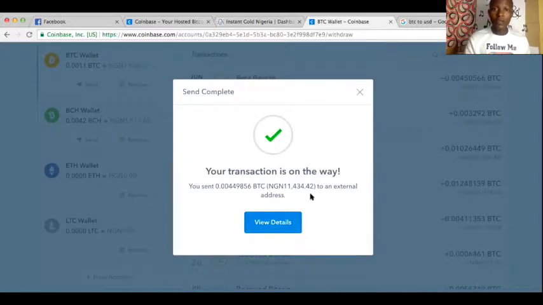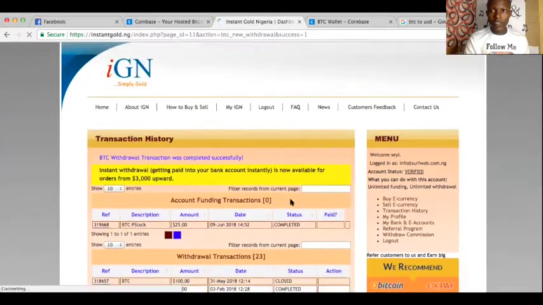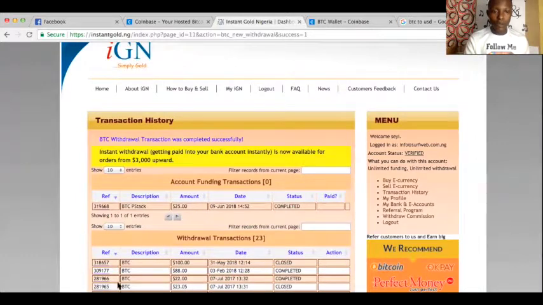So I've successfully sent this amount to Instant Go. So immediately I'll come back to Instant Go and say submit. That's the structure. Submit. Immediately I submit, Instant Go has sent me a message, right? Right now. So I'll show you my email to see the message that Instant Go sent me just right now. So I will need to share my screen so that you can see my code.